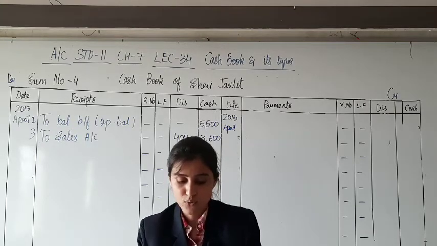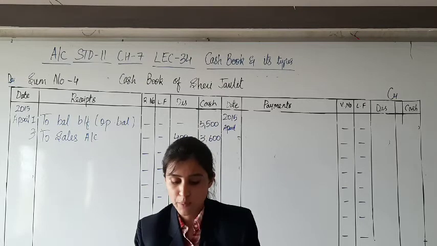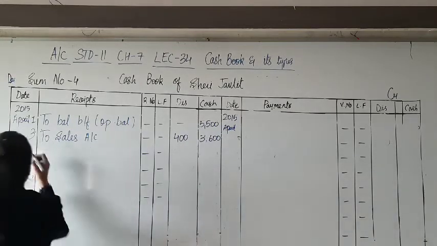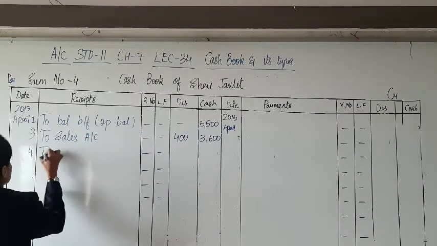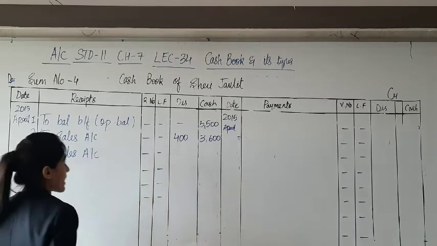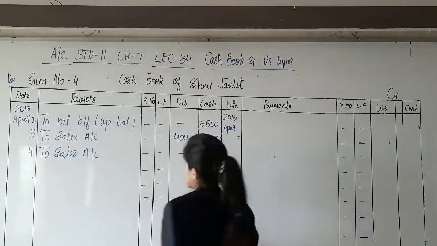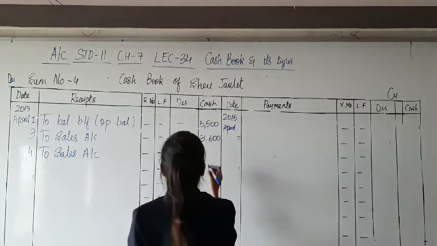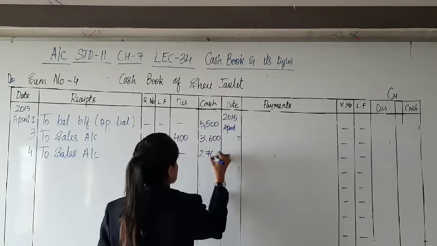Next, on 4th of April, goods of rupees 3,000 sold at 10% trade discount. Goods have been sold on 4th of April. Again, sales is to be recorded on the receipt side because cash is received on sale of goods. Goods are of rupees 3,000 and the net amount that I am recording is 2,700.